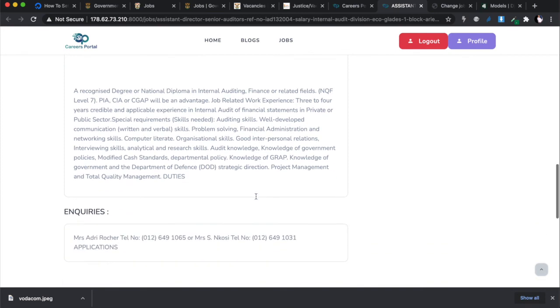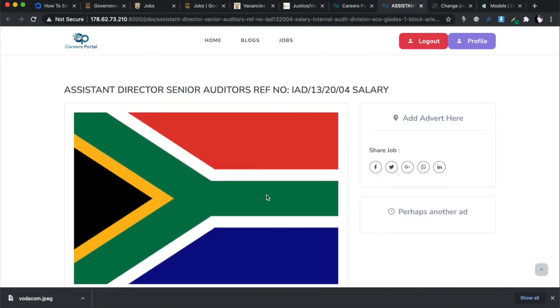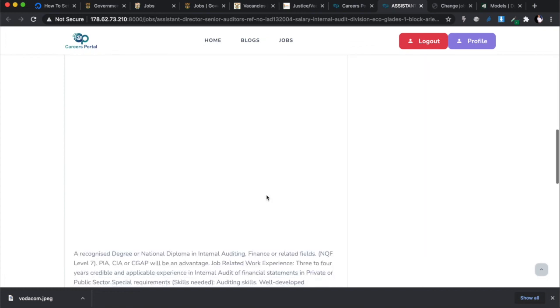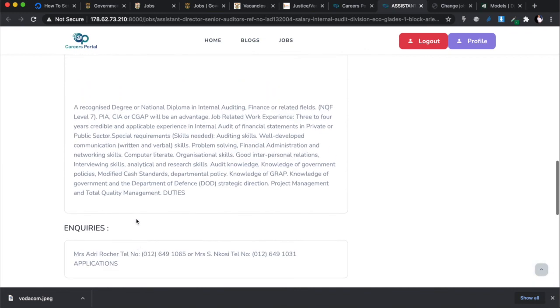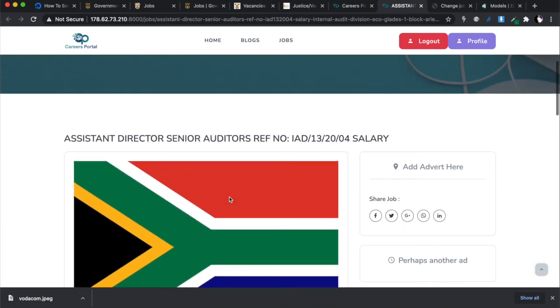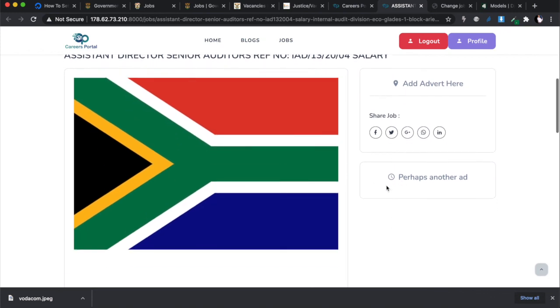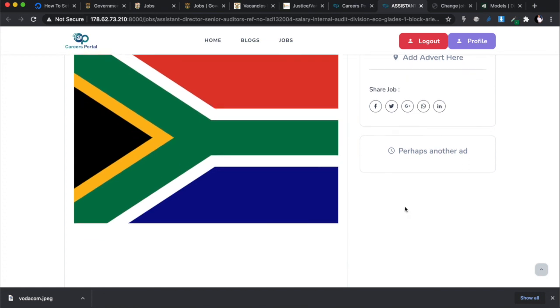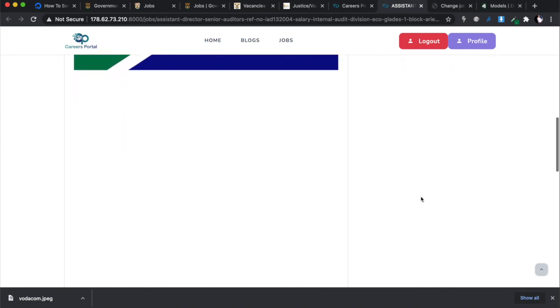That's nice. But I'm going to fix a couple of things here. First of all, this company logo is very big, so I need to make that smaller. But you can see the detail page now. You can see inquiries separately, and share this if you want to share it. I left this space open. If you wanted to add an ad, this is what you would want with a job website, to have the ability to add an advert. This is what you'd make money from if you have AdSense or whatever. You can add your adverts over there.